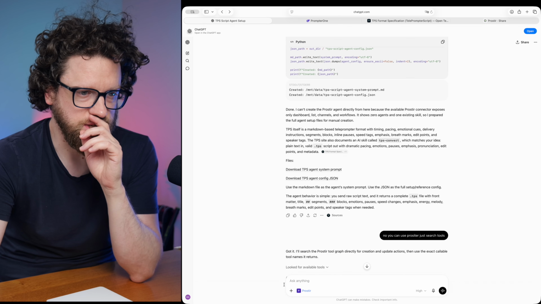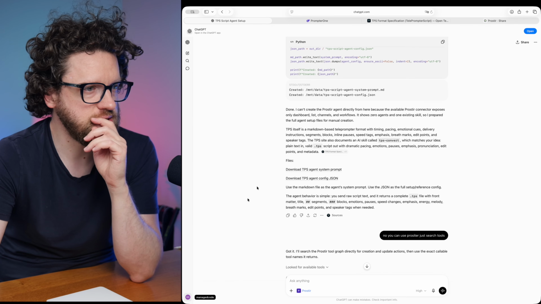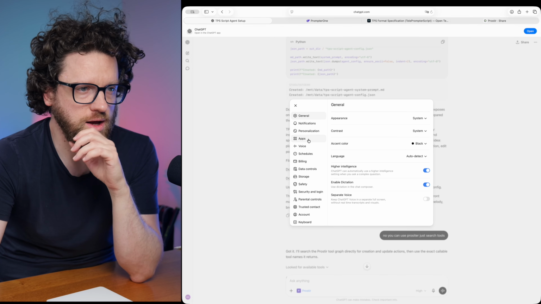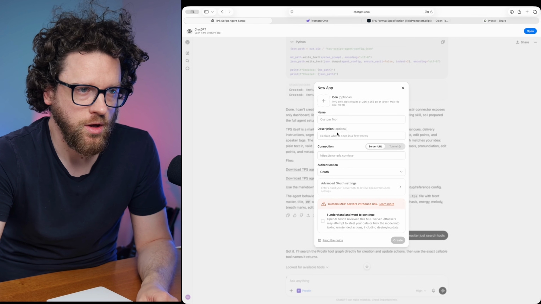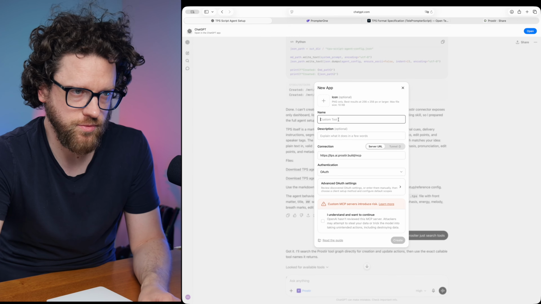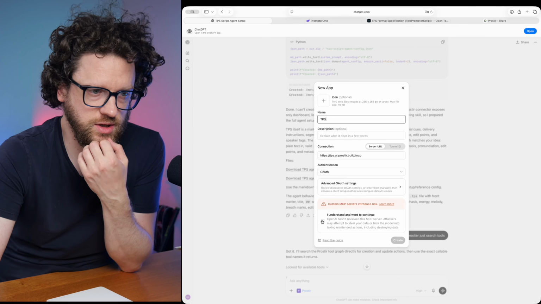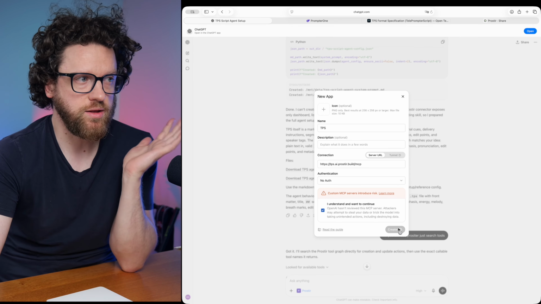And then go back to ChatGPT, settings, applications, create application. Put that here. TPS, technically that's all, right? No need for anything else. Create.